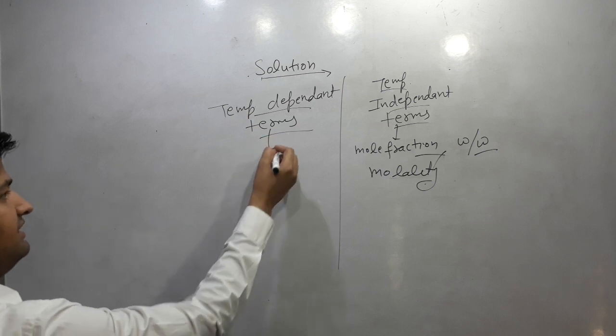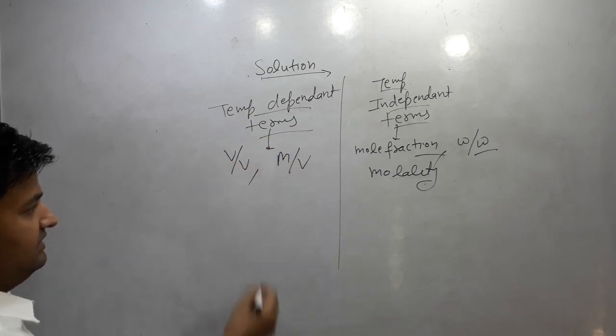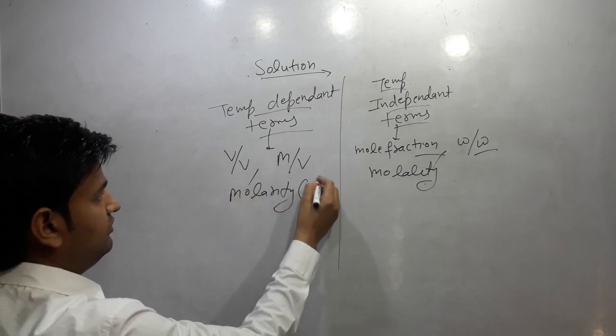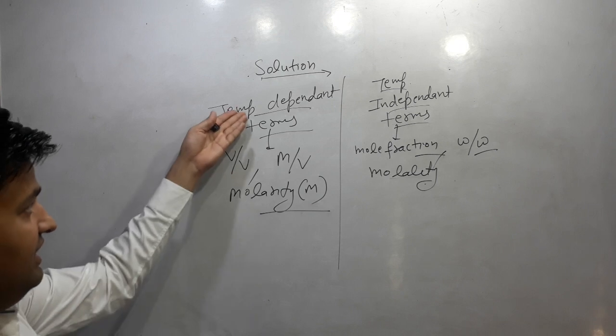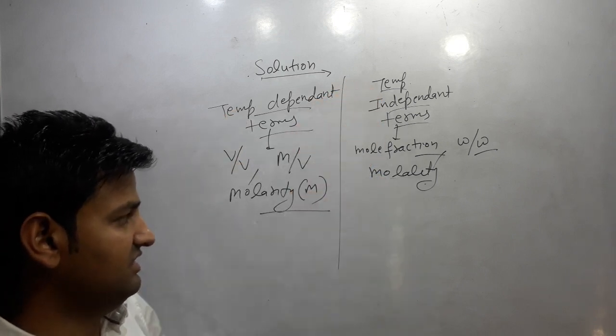The temperature dependent ones are volume by volume and mass by volume, and next is molarity. These terms depend on temperature; they vary with the change in temperature. The others do not vary with change in temperature.